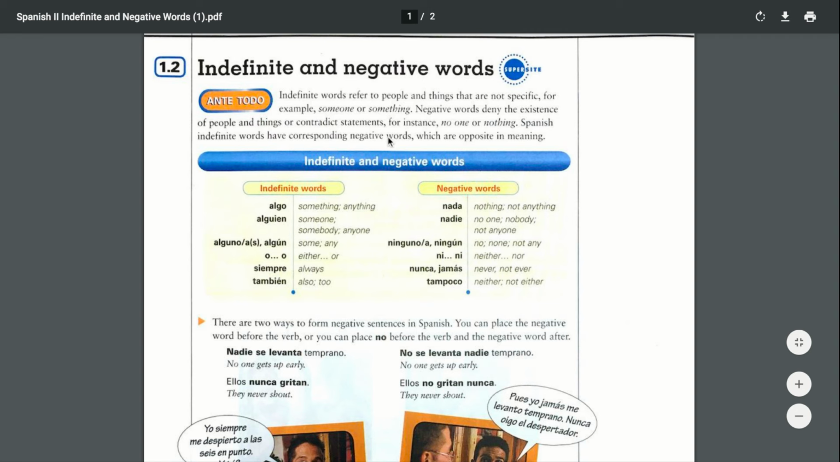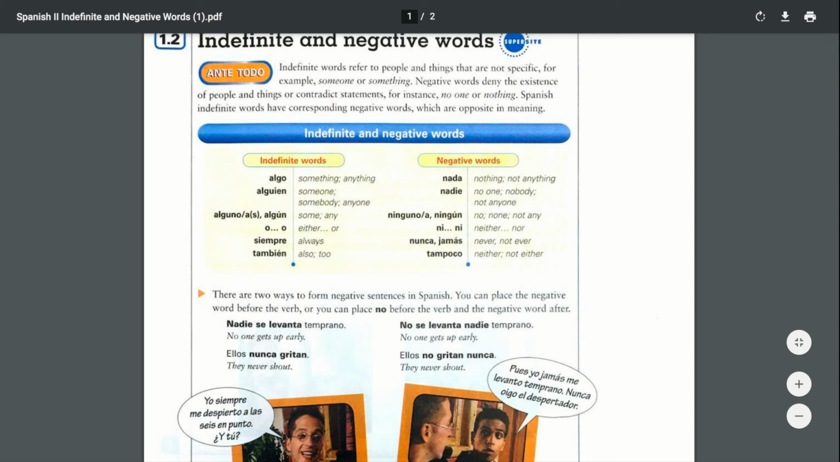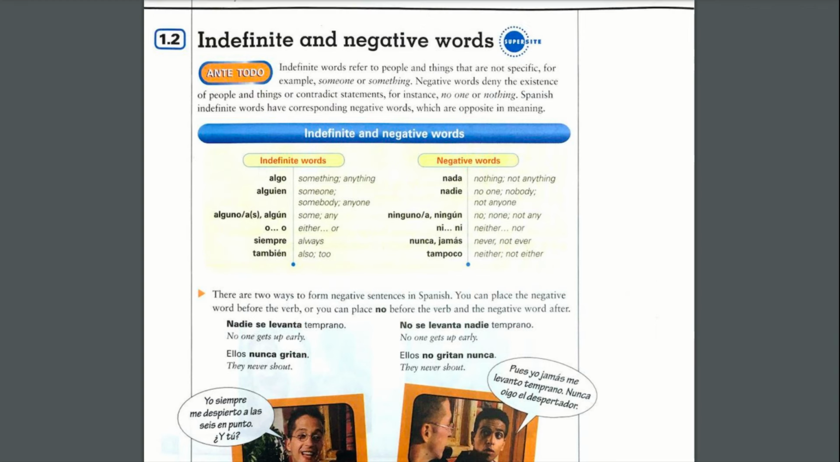Or contradicting statements. So no one, nothing, that would be a denial of something or someone, or the opposite of the meaning. So if I say something, the opposite would be nothing. Okay, so that's what we're talking about. We're talking indefinite and negative words.